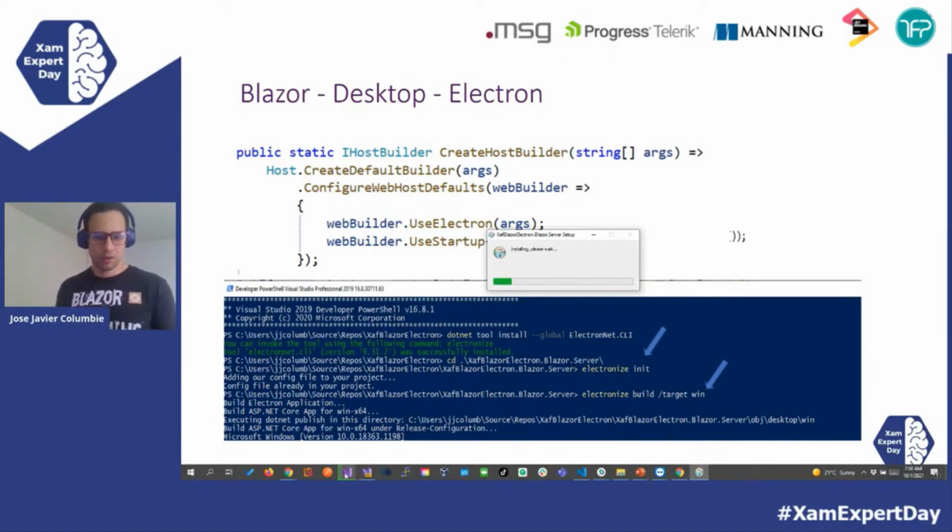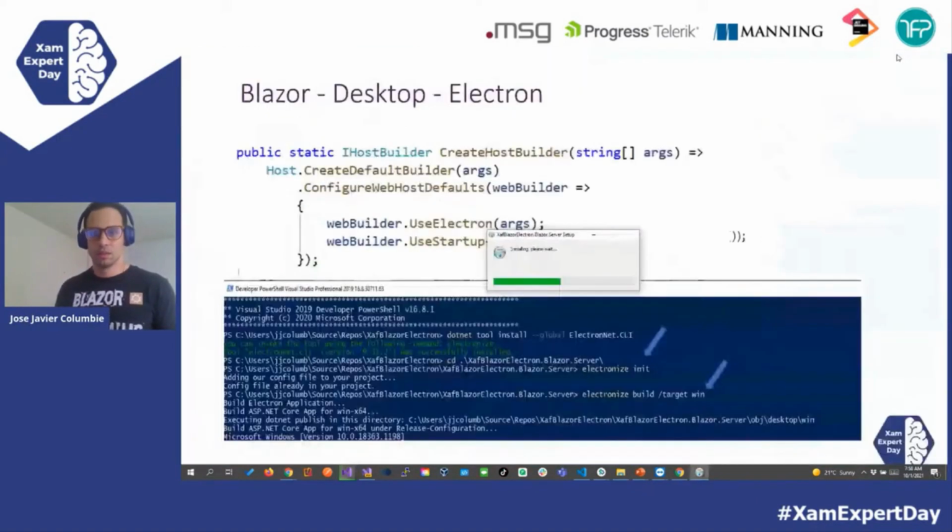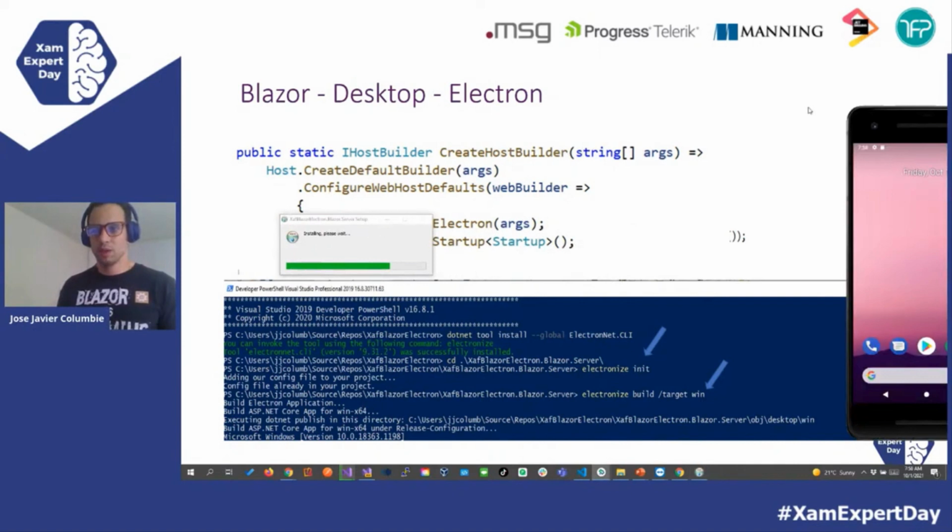Let me also review the Blazor mobile binding. It's taking a little bit because it's compiling all those resources that we just talked about. And the Blazor server Electron is also coming. So one of these two should show up at any minute.